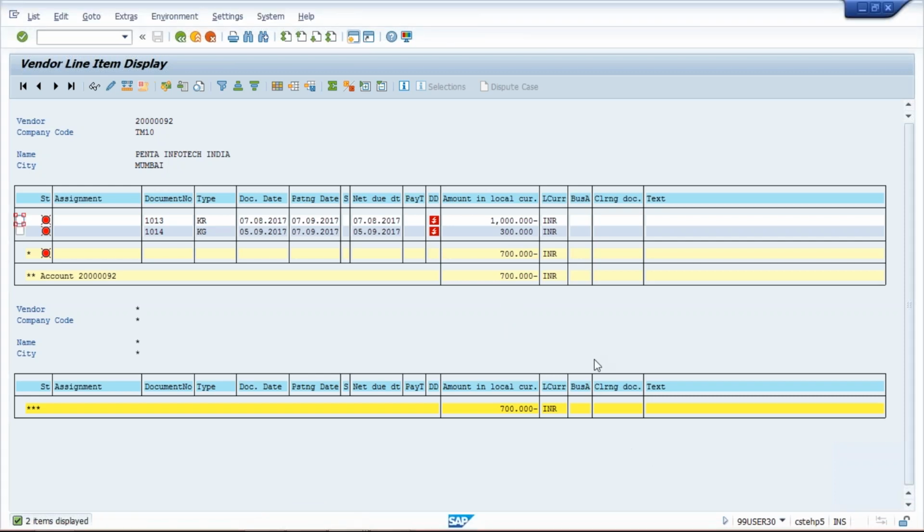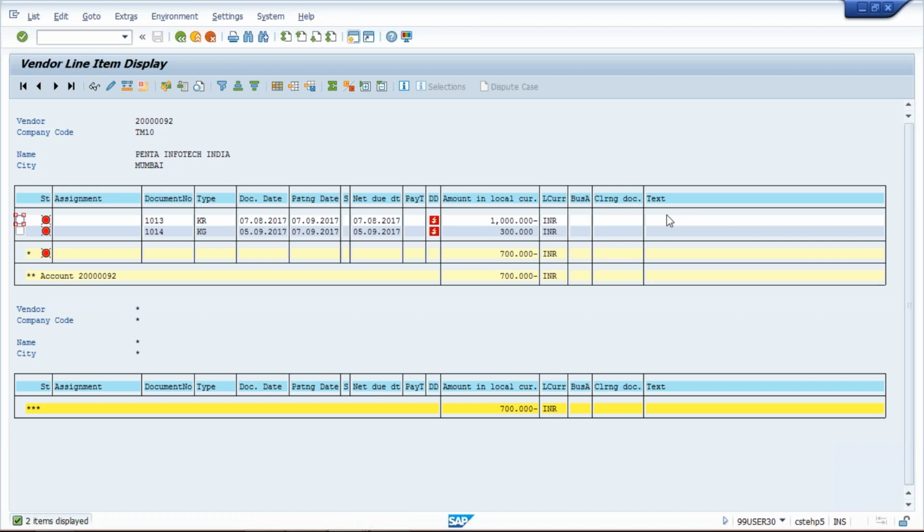Okay, so here it's pretty simple. We can come to know by document type, we can analyze that this 1000 is the invoice and this 300 is the credit memo, because the KZ document type is the symbol of credit memo, and the KR document type is the symbol of invoice.